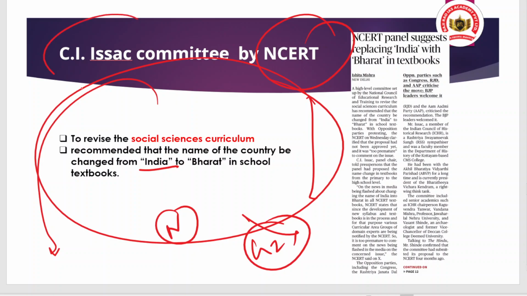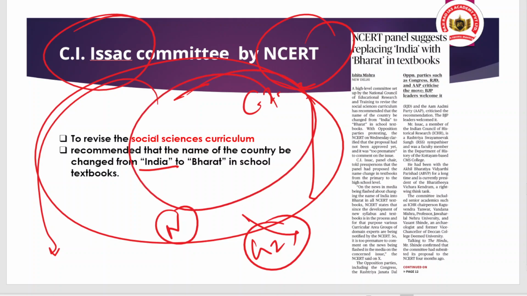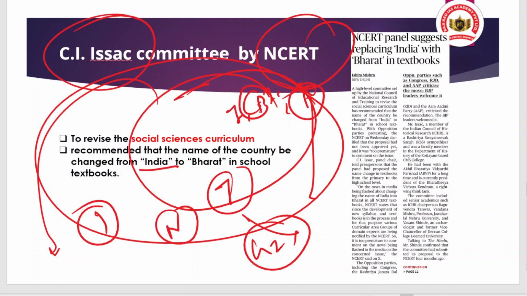For the prelims purpose you need to understand which committee recommended this, because UPSC can ask, like, recently the C.I. Isaac committee was in the news. What is it related to? Basically it is related to revising the social science curriculum. That is the point. And tell me, in the Constitution, what is the name mentioned, India or Bharat or both? And what is your opinion about this issue? Also try to tell me. Think, pause, and give some answers.